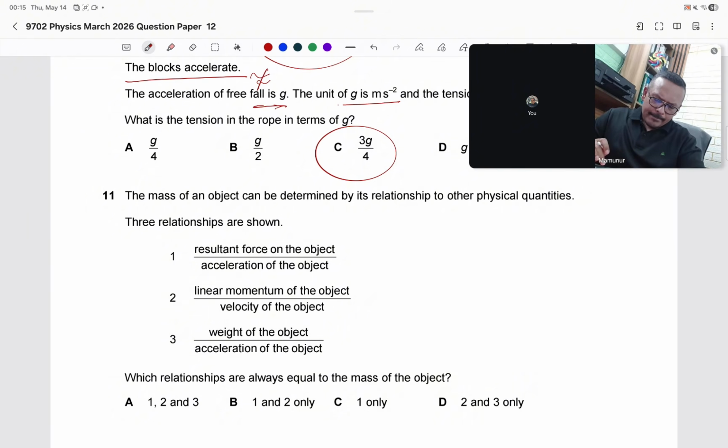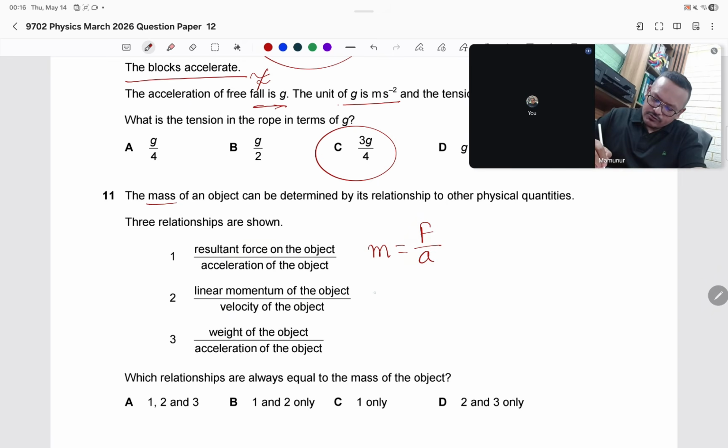Mass of an object can be determined by its relationship to other physical quantities. The relationship is shown in the figure. Resultant force: mass m equals F by a. Resultant force is directly proportional to acceleration. So the relationship shown, yeah, I think this is correct. We can calculate mass here.